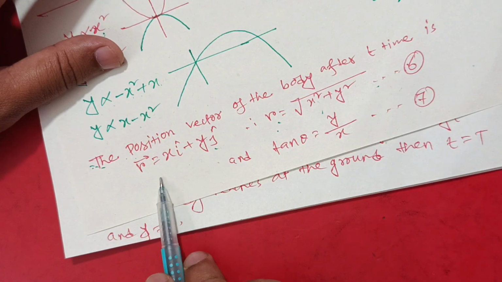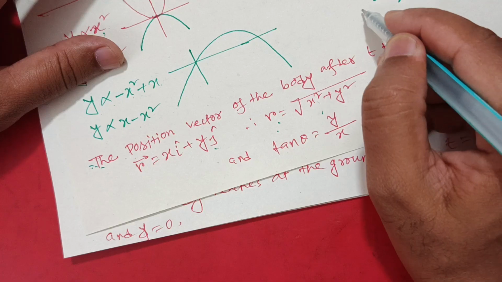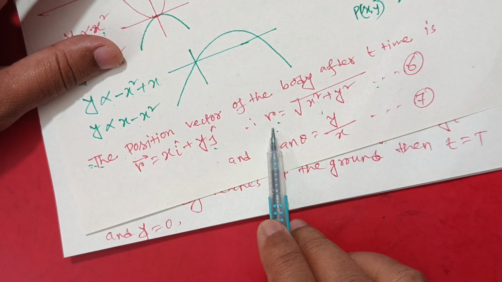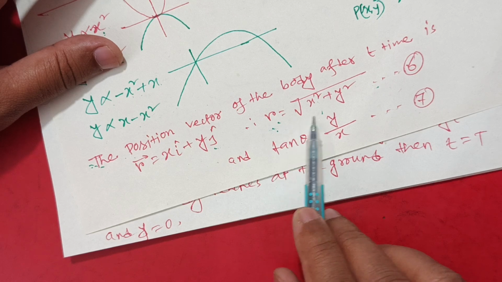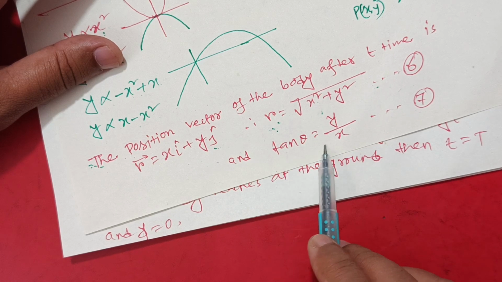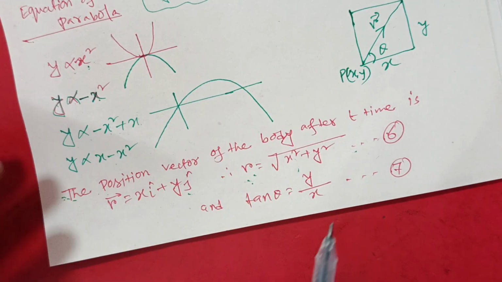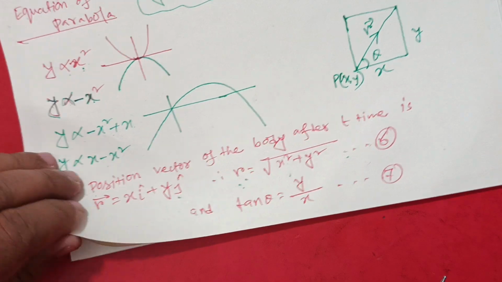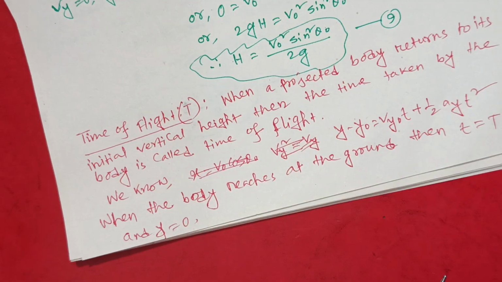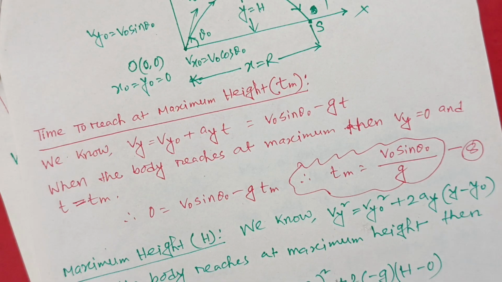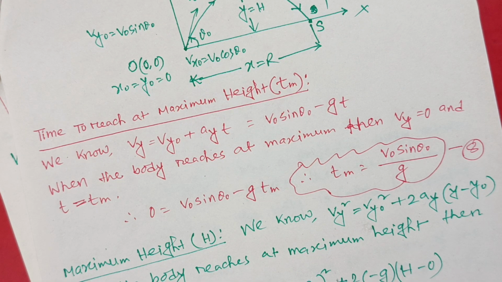So r vector equals xi plus yj, and this is P of x, y. And r equals root over x square plus y square, and tan theta equals y by x. Now we can say that our parabolic equation and the expressions of projectile motion have been determined in the above mathematical expressions.